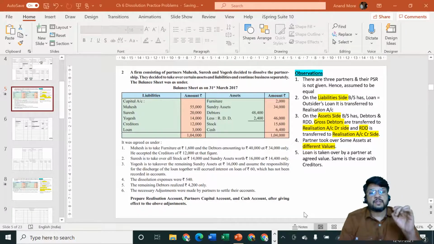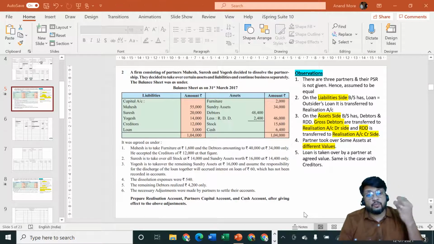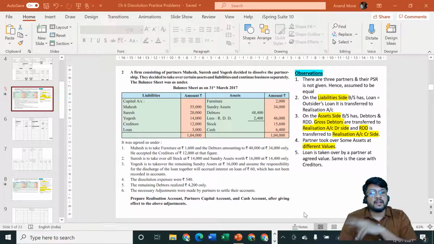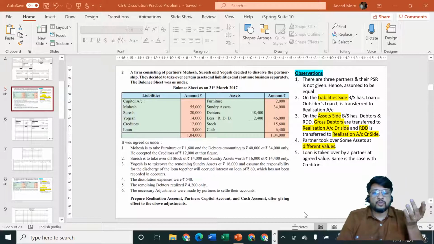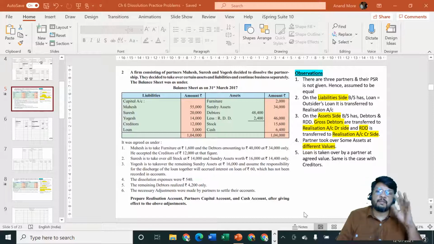Now here I have seen many students make a mistake. They think that, sir, Mahesh is the receiver and creditors are going out. Now see, the way in which you form the sentence, accordingly it will be translated in accounts in a different manner. I always specify that accounts is a language subject. It's the language of business. So you should convert your English sentences into the language of business. And students specify, sir, the English sentence is he accepted creditors. So creditors are going out of business and Mahesh is the receiver. Mahesh is the receiver, debit the receiver, and creditors are going out, credit what goes out. So entry will be Mahesh account debit to creditors account. This is totally wrong entry.